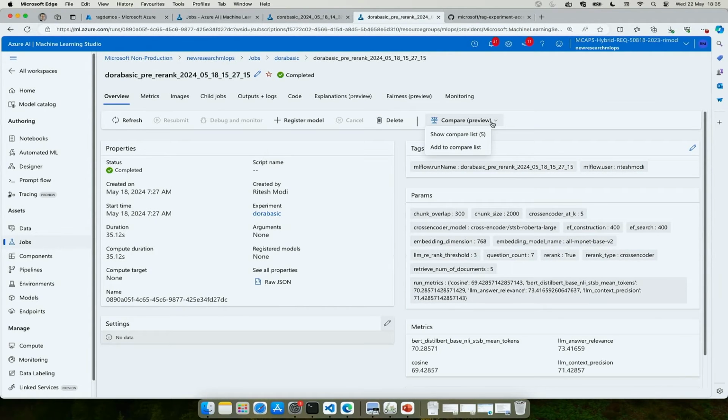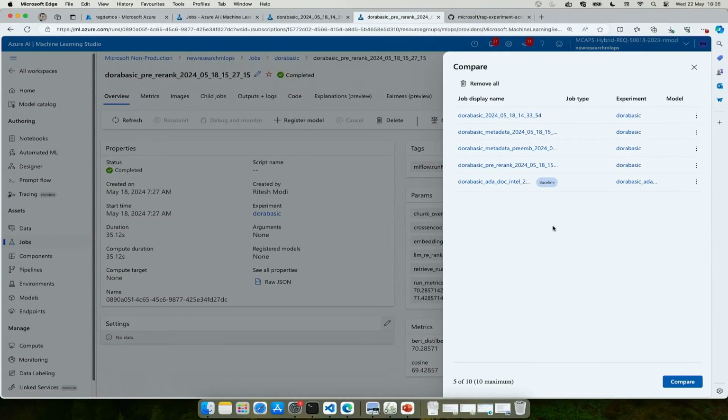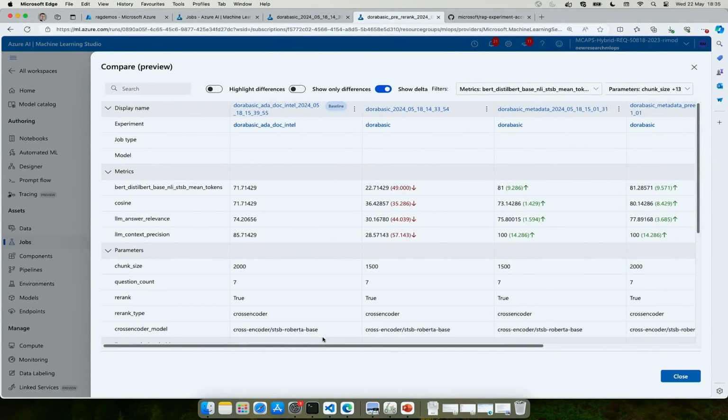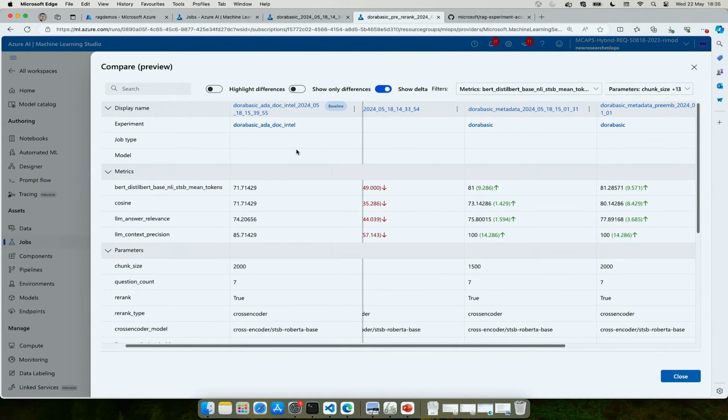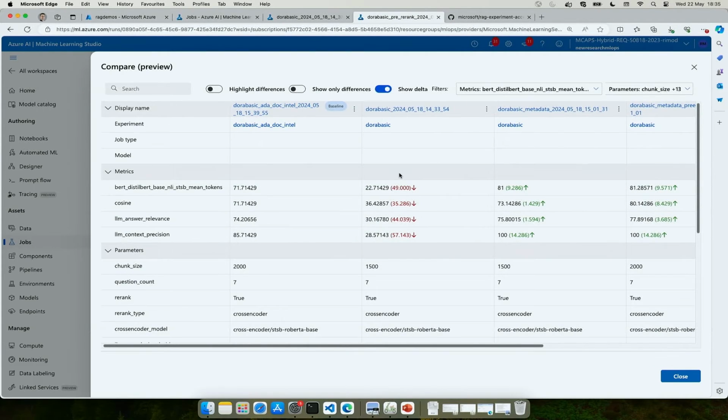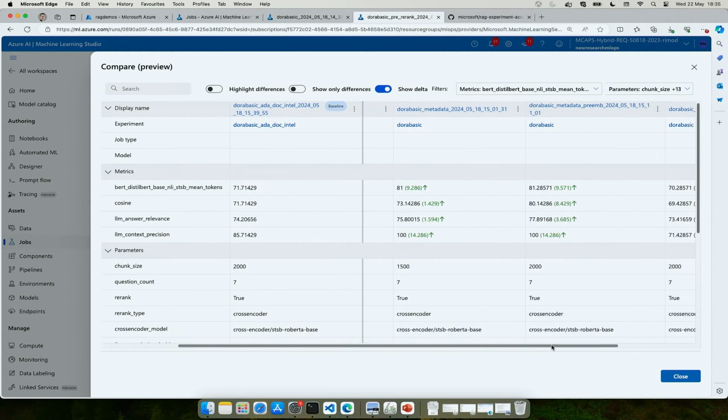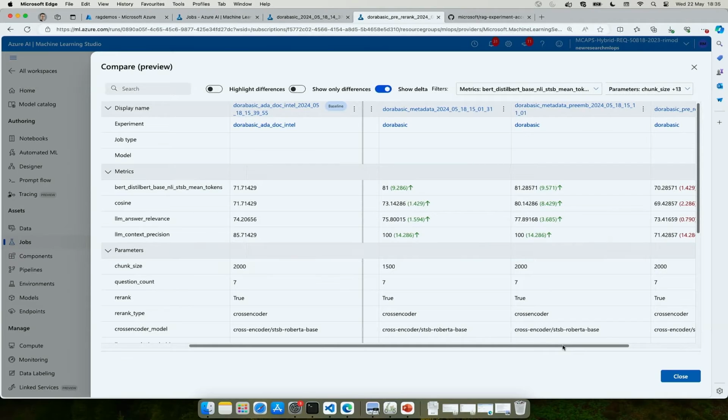If you don't have any predetermined data before, you can compare them, assign one of them as your baseline, and then see which one is working better for you. So the first one is my baseline here, the first experiment that I did. And as I did my second experiment, the performance dropped drastically, as you can see from the difference between them. The third one was much better, and the fourth one actually performed the best.